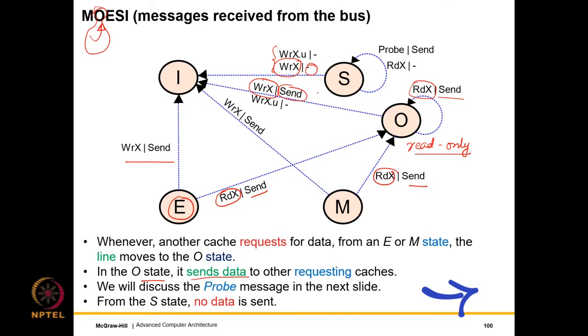So other S states need not concern themselves with actually becoming an owner, right? So basically they don't really try to send a copy of the block. And similarly, if there is a read miss, they also don't send a copy of the block. They only send a copy of the block if they get a probe message, which we will see. The probe message is sent to handle a certain corner case. So this will be discussed in the next slide. So only on a probe message is the S state responsible for sending data, otherwise it is not.